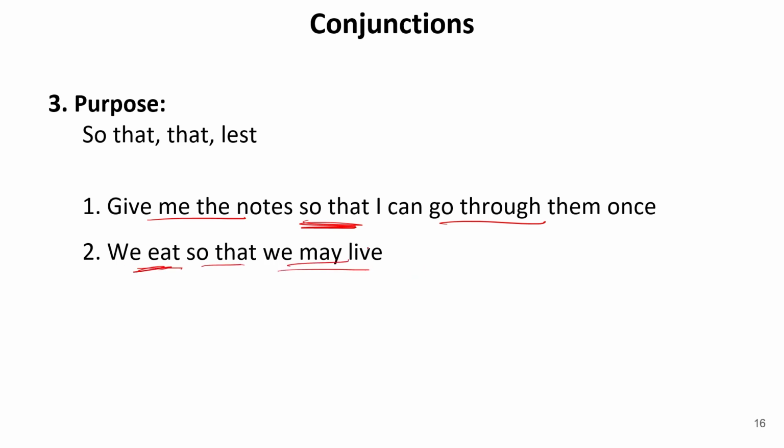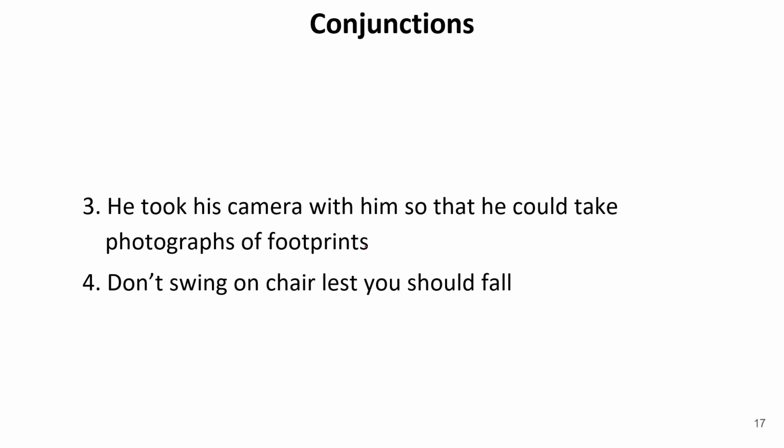To live. So this is the purpose. He took his camera with him so that he could take photographs of footprints. So he took his camera with him, this is one part. Why did he take the camera? So that he could take photographs of the footprints. So so that is again a subordinating conjunction.